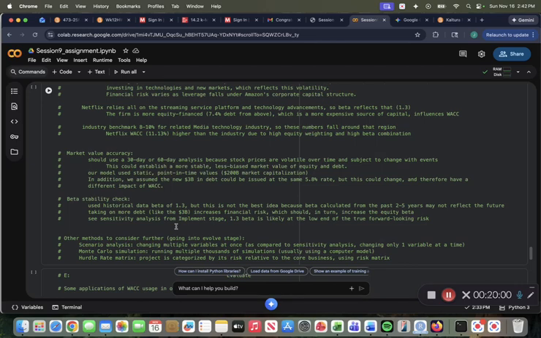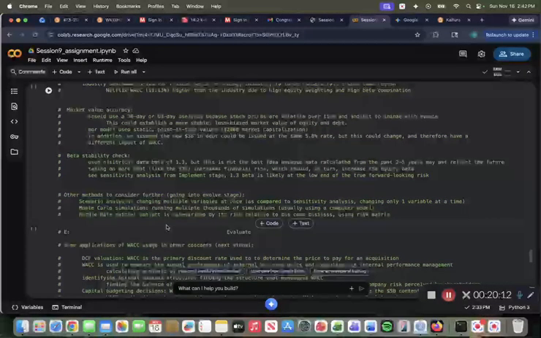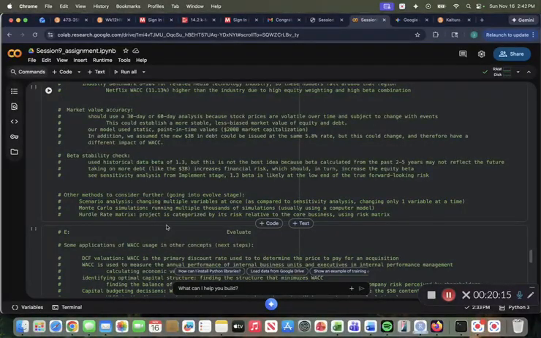So some other methods we could consider going farther, which is part evolve stage, but also part validation. Looking at a scenario analysis where we change multiple variables at once, compared to a sensitivity analysis where we're only changing one variable at a time, like the MRP or the beta. And then another more computer programming based simulation we could do is a Monte Carlo simulation, where we run multiple thousands of simulations using a computer model to get more streamlined average answers that are less biased and less susceptible to error in our calculation.